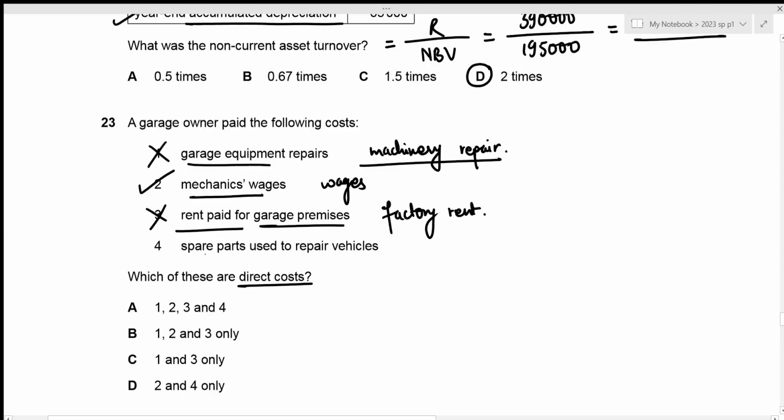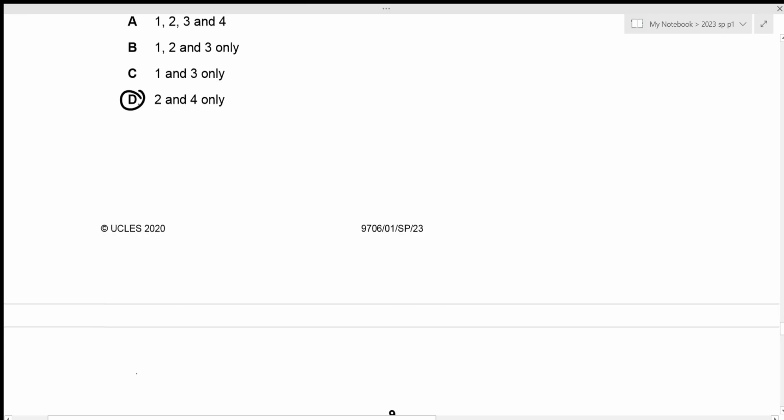Then the fourth one we have is spare parts used to repair vehicles. This is basically equivalent to our direct materials used while producing final goods in our factory. As we're talking about garage, spare parts is basically their direct materials involved, which means that this should also be part of the direct cost. So number 4 is included. The only items included are 2 and 4, which is given in option D. So that's the correct answer. Now we can move towards question number 24.